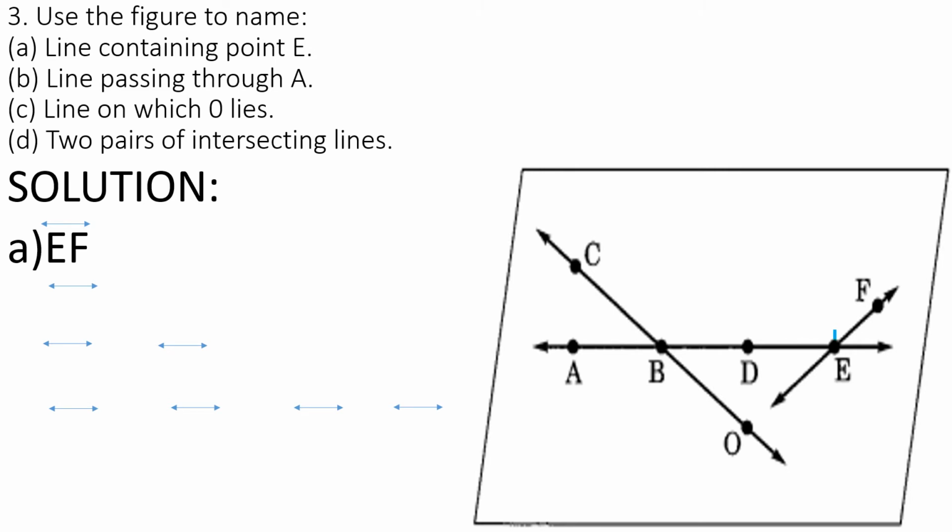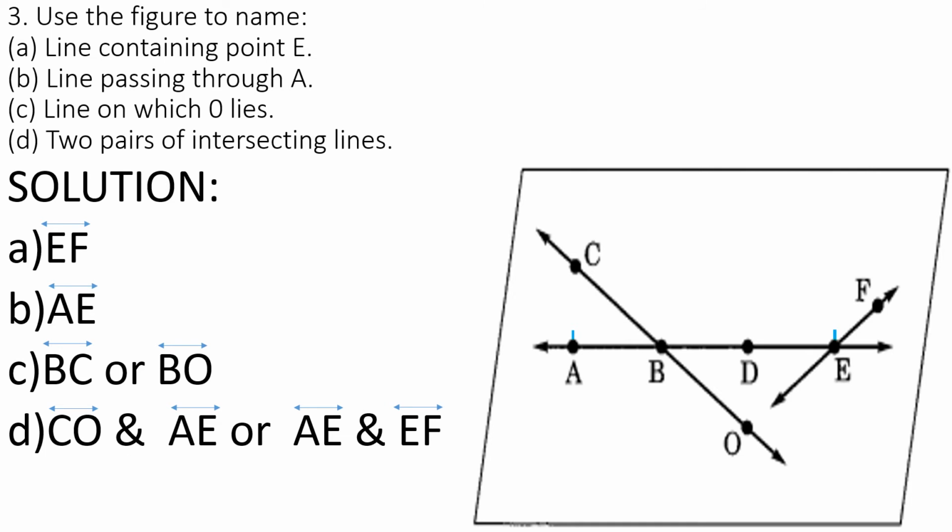The next question, line passing through A. So through A, which is the line passing? AE is the line passing through A. Then line on which O lies. So O, which line is there? CB or BC or else BO. So these two lines.